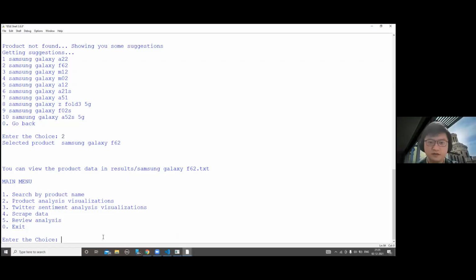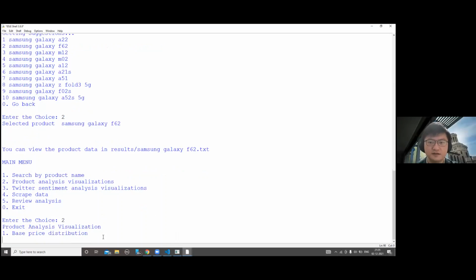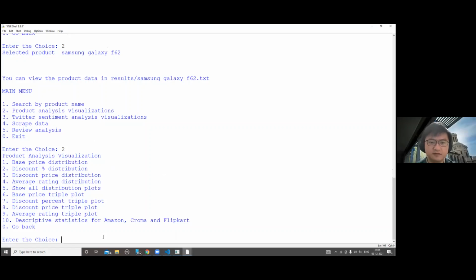Here in OKD, we have scraped and collected thousands of mobile product information. A user can choose option 2 to see all the product analysis visualization across Amazon, Flipkart, and Chroma platforms. Here we provide 10 visual graphs. So the first one is a basic price distribution among different platforms. The second one I want to show you here is the discount percentage distribution.